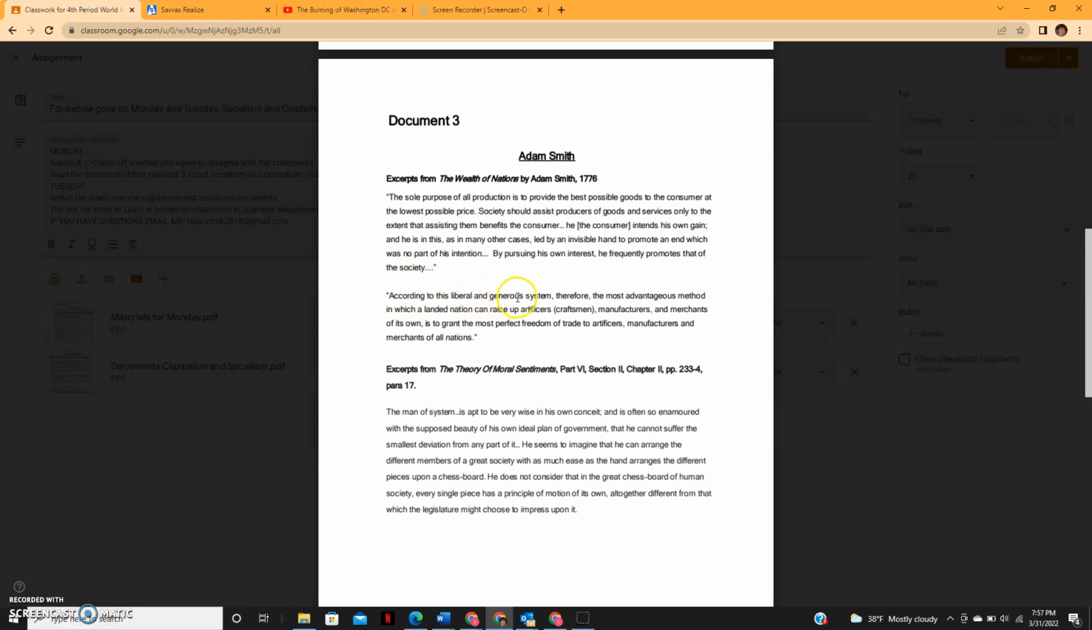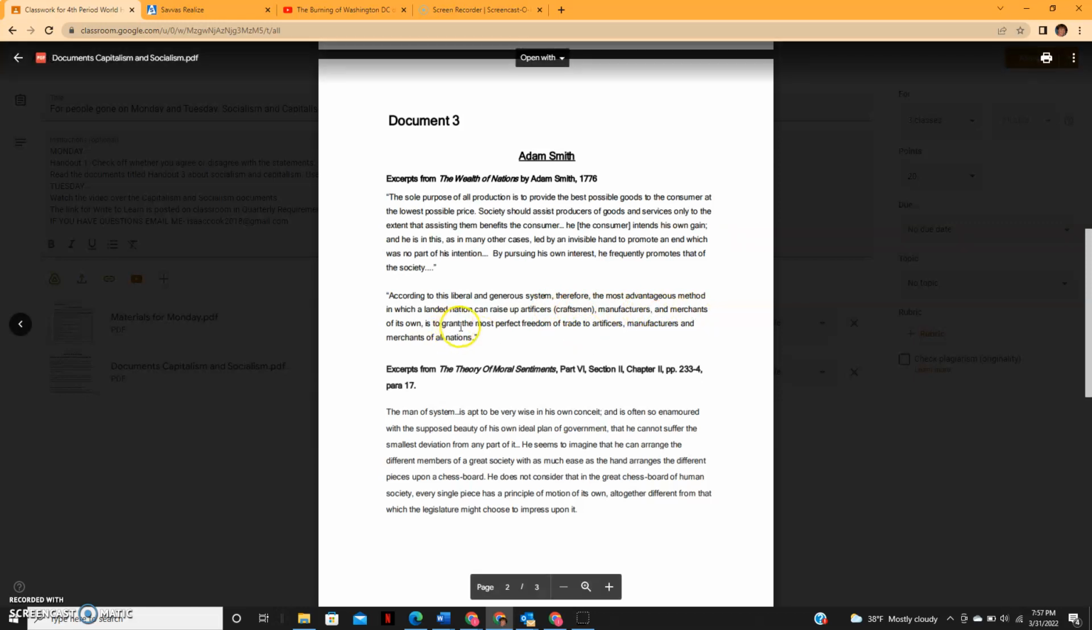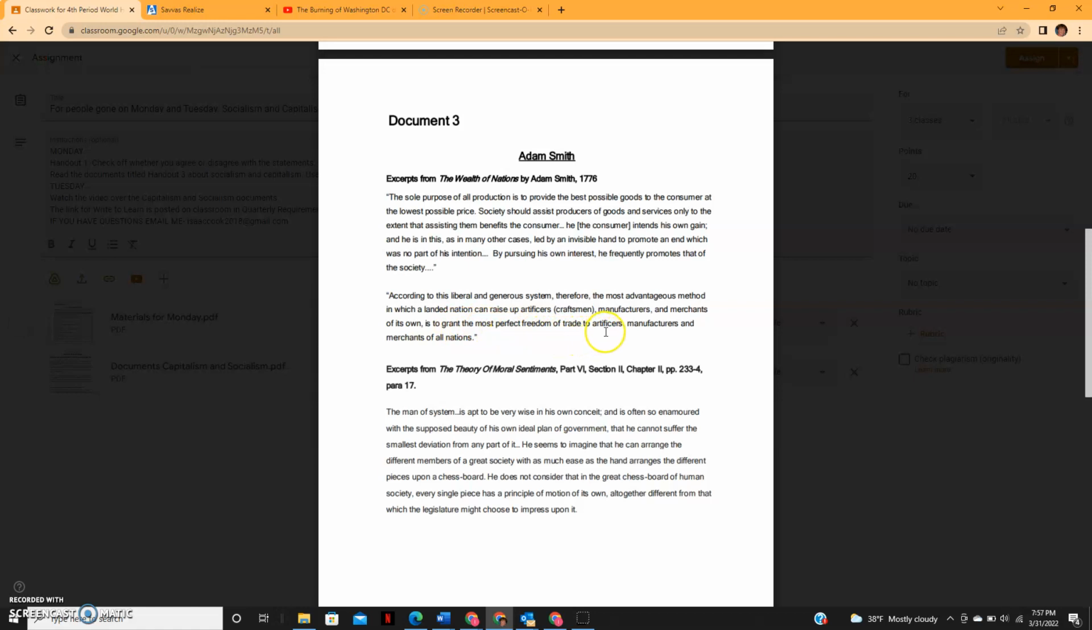According to this liberal and generous system, therefore, the most advantageous method in which a landed nation can rise up artificers or craftsmen, manufacturers and merchants of its own is to grant the most perfect freedom of trade to those craftsmen, manufacturers, merchants of all nations. So freedom of trade is something you should pay attention to. That's a very capitalist idea, that they are free to trade to anybody and with anybody from anywhere. That is a very capitalist idea.